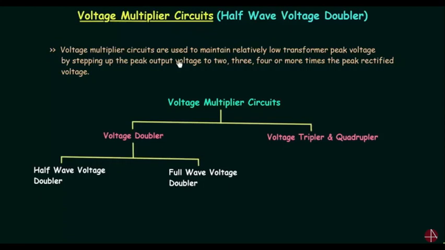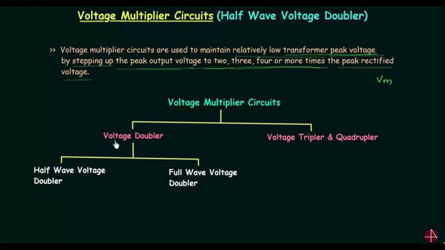Voltage multiplier circuits are used to maintain a relatively low transformer peak voltage by stepping up the peak output voltage to 2, 3, 4 or more times the peak rectified voltage. The peak rectified voltage is Vm, and we use the voltage multiplier circuits to step up the peak output voltage to 2, 3, 4 or more times the transformer peak voltage. So we don't have to keep the transformer peak voltage at a high value. We can keep it at relatively lower values, and by using the voltage multiplier circuits we can step up this value 2, 3, 4 or more times.